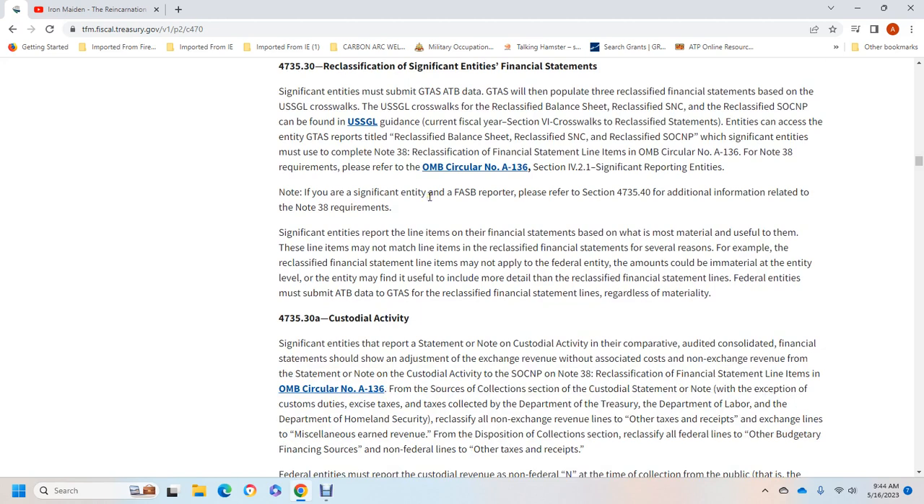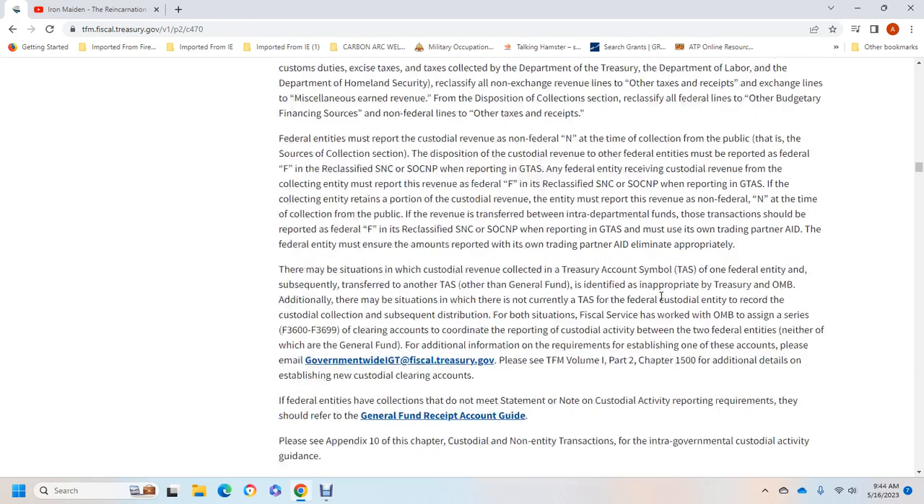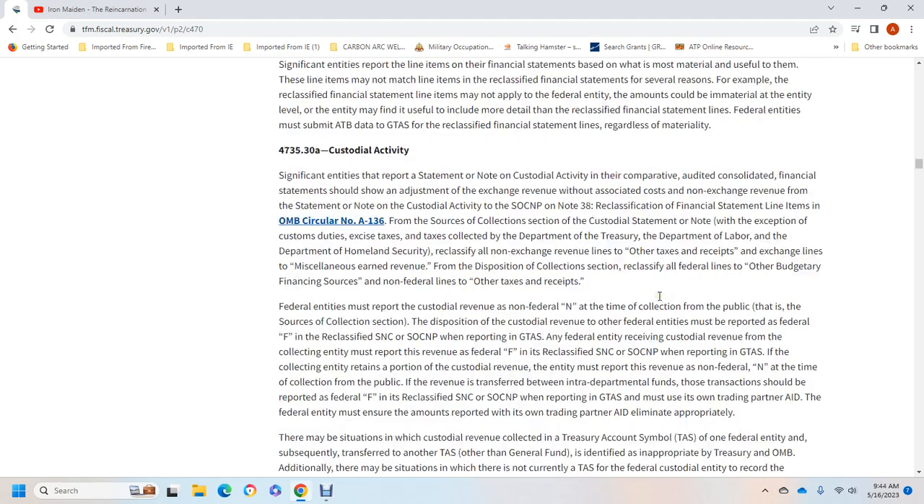Significant entities report line items of the financial statements based on the most from the table. The use of some line items may not match the line items in the reclassified financial statement, for the same reason. For example, the reclassified financial statement line items must apply to the federal entity. The amounts must be immaterial for the entity. Entities at a lower level may usually include a more detailed reclassified financial statement, and the federal entity must submit the adjusted trial balance data to the Government-wide Treasury Account Symbol for the reclassified financial statement lines regardless of materiality.